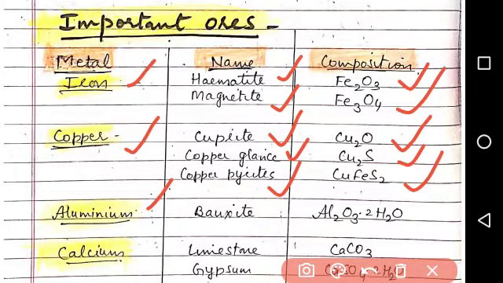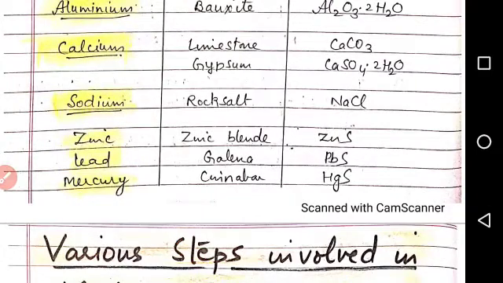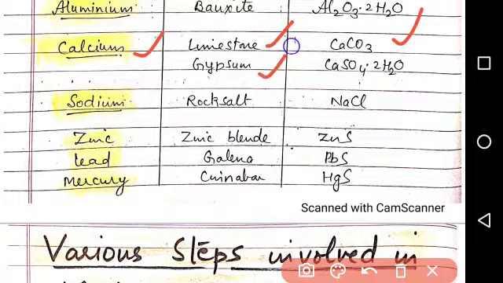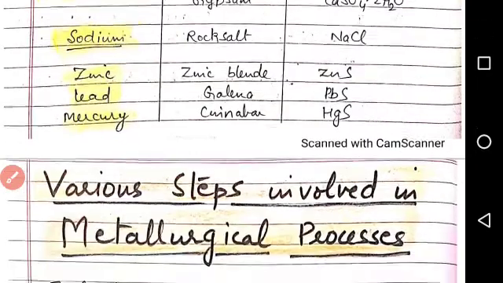Aluminium, main ore is bauxite, formula Al2O3.2H2O. Next is calcium. Calcium: limestone CaCO3, gypsum CaSO4.2H2O. Sodium, important ore is rock salt, NaCl is the formula. Zinc, zinc blende ZnS. Lead, galena PbS. Mercury, cinnabar HgS. These are the various ores.